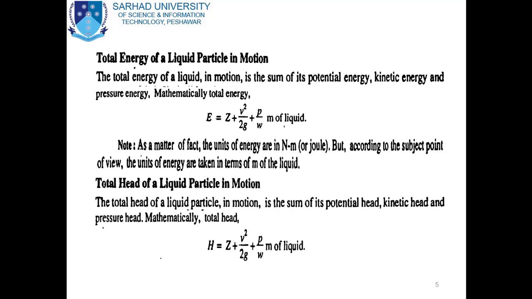Next is the total energy of a liquid particle in motion. The total energy of a liquid particle in motion is the sum of its potential energy, kinetic energy, and pressure energy. Mathematically, total energy, denoted as E, is equal to Z plus V square divided by 2G plus P divided by omega meters of the liquid. Here E is the total energy, Z is the potential energy, V square divided by 2G is the kinetic energy, while P divided by omega is the pressure energy. So the sum of all of these energies is equal to the total energy.